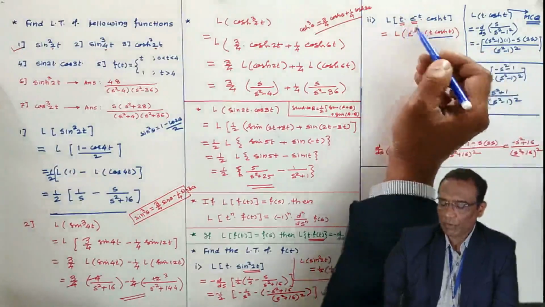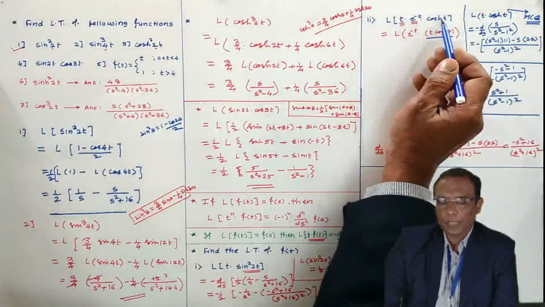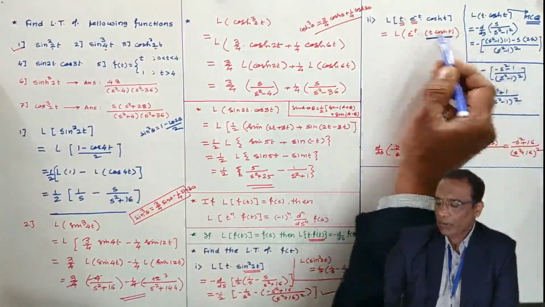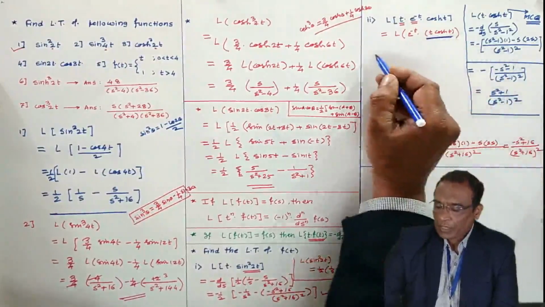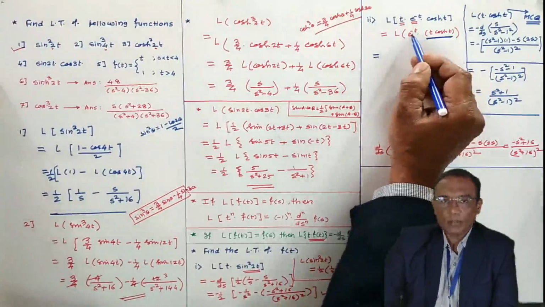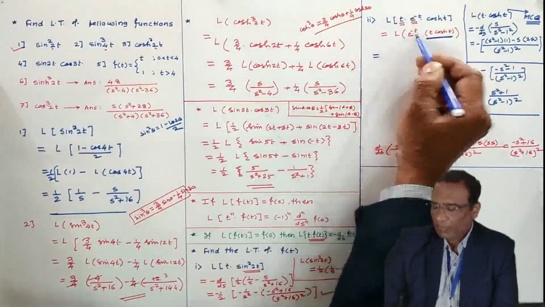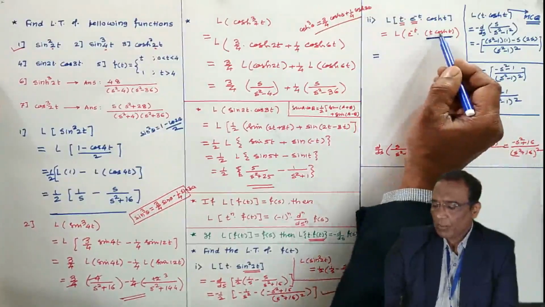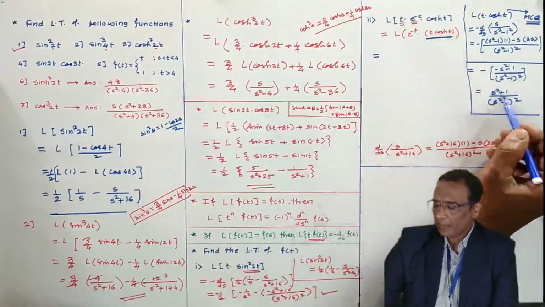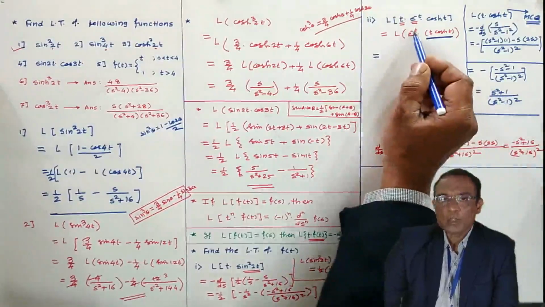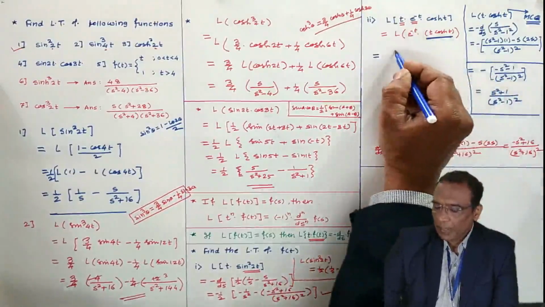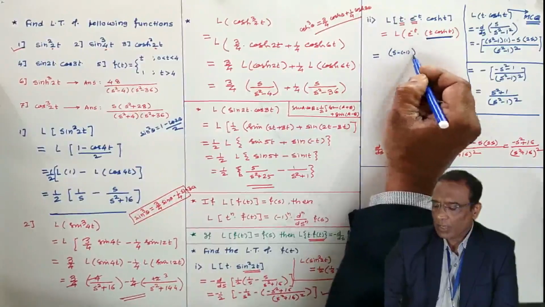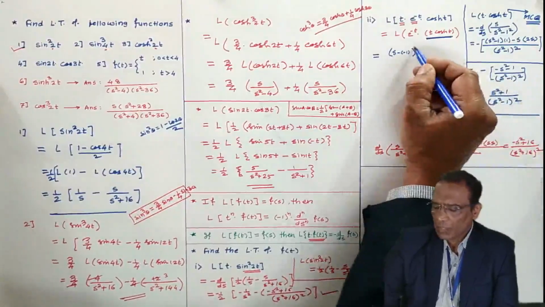But here in this problem, we have the product of three functions, and we have found the Laplace transform of t cos ht separately. Since the function is multiplied by e to the power minus t, use the shifting theorem. In the shifting theorem, what we do? In the Laplace transform of t cos ht, replace s by s minus of minus 1, or you can write directly s plus 1 also.